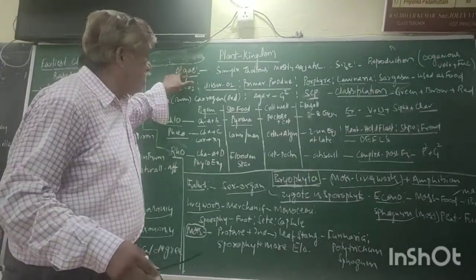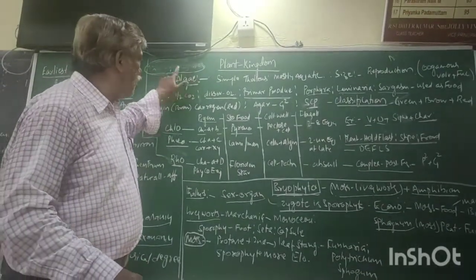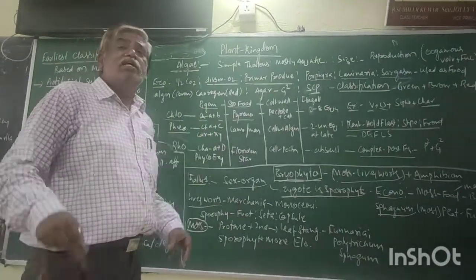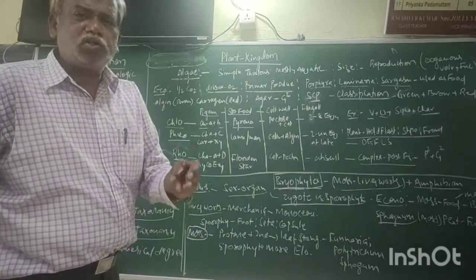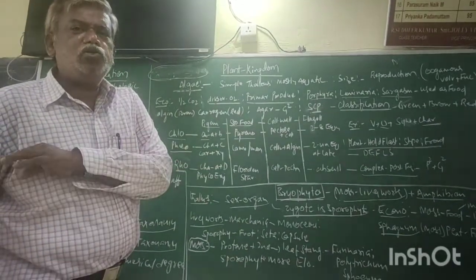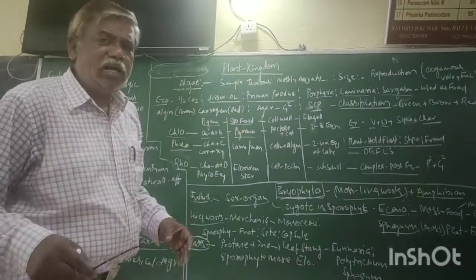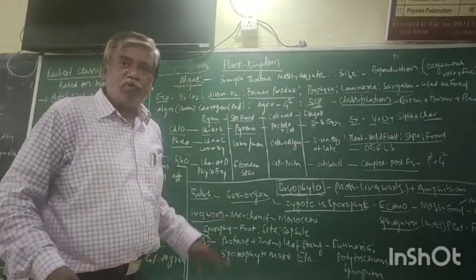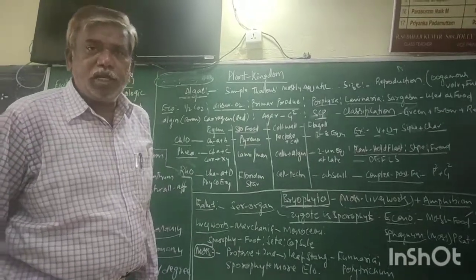So the sporophytic stage in algae is negligible, just a little time. For the remaining time of the life cycle, algae exist as a gametophyte. Hence, it is a haplontic life cycle.